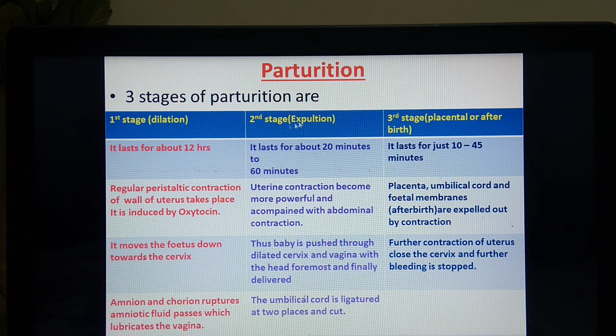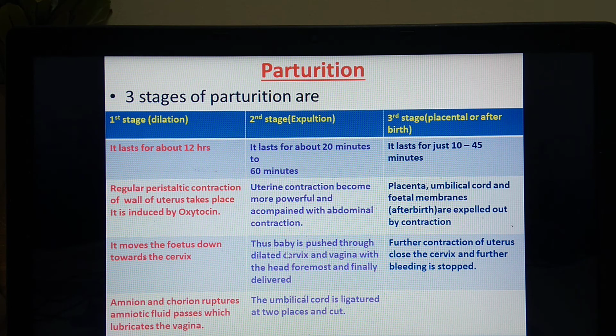The second stage, expulsion, lasts for about 20 to 60 minutes. That means nearly 1 hour is required. During this period, uterine contraction becomes more powerful, and it also involves abdominal contraction. This contraction of the abdominal muscles and the muscles of the uterus brings about the expulsion of the baby.